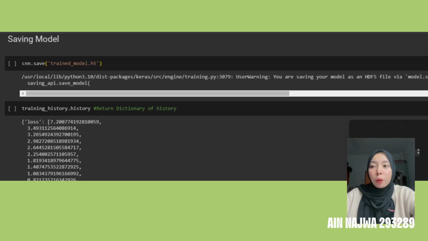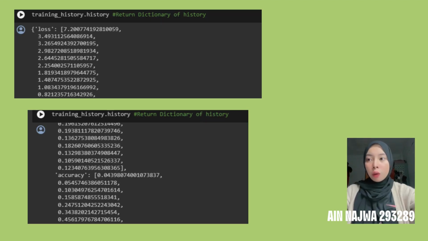Next we go to saving the model. For saving the model, we just type cnn.save and we save in H5 format. So for the trained model, this is the file extension in which the model will be saved. Next, training_history.history will return the dictionary of history. So after we run, we have the loss key, which has 32 values for 32 epochs, and also we have the accuracy key and validation loss key. So all of this will return the dictionary of history.